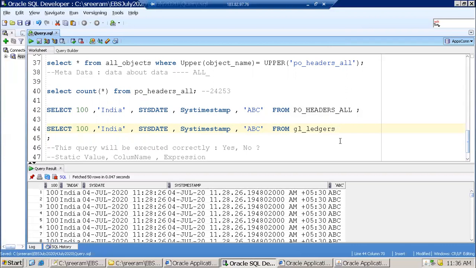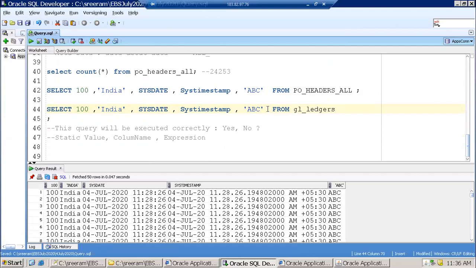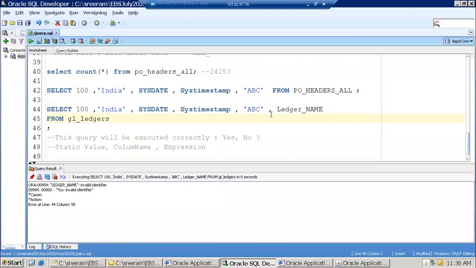In reality also we do these kinds of things. Assume that I have 5 columns, but in the 6th column I just want to display a static value always. Let us say I want to print sysdate in each and every record when I run the report. It's a real-time requirement. Let us say my ledger name is this much. This is my ledger name. What's the column name? Name, just name, right?